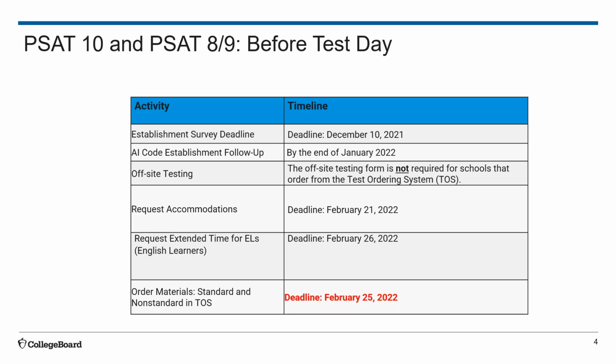For requesting accommodations, the deadline is February 21st. Also requesting extended time for English learners, the deadline is February 26th. I'll discuss these two processes in more depth in today's webinar. Lastly, the deadline to order standard and non-standard materials in the test ordering system, TOS, is February 25th.